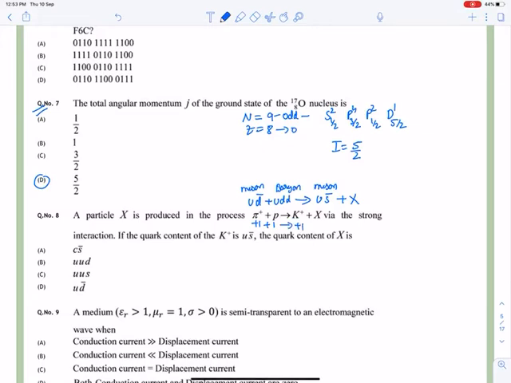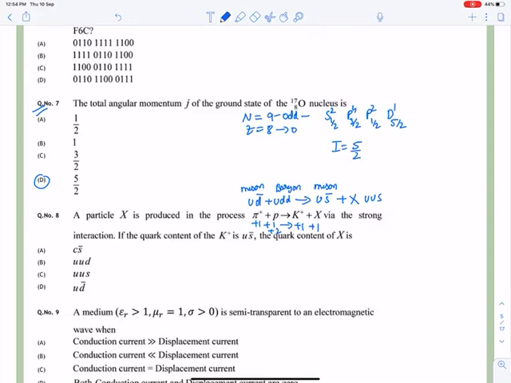So obviously conservation of charge should be followed. So there should be a plus 1 here also, so only a meson will not come. Only u u s will come.